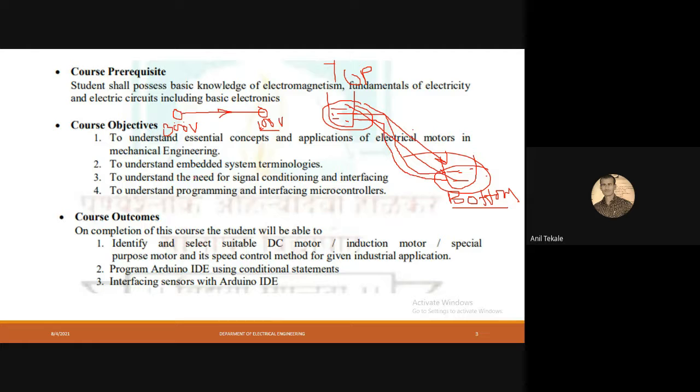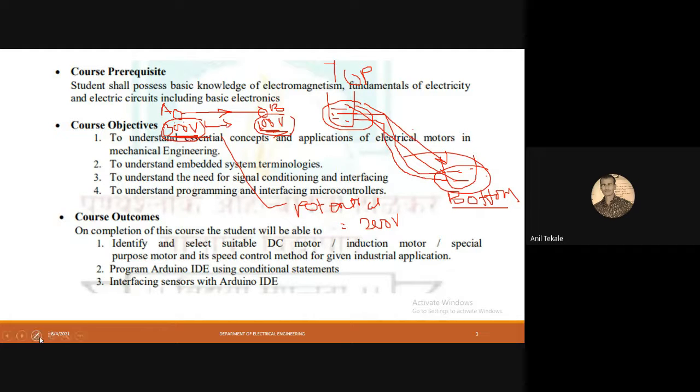That means the potential difference. This is the potential which is available at, say, point A, and here point B. Whatever potential is available here is the 300 volt, and the potential available at point B is the 100 volt. The difference between these two is known as the potential difference, and the difference is 200 volt.